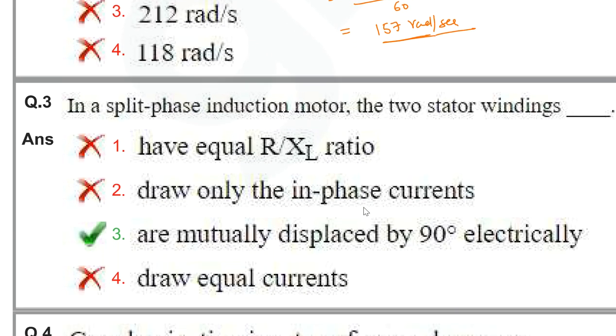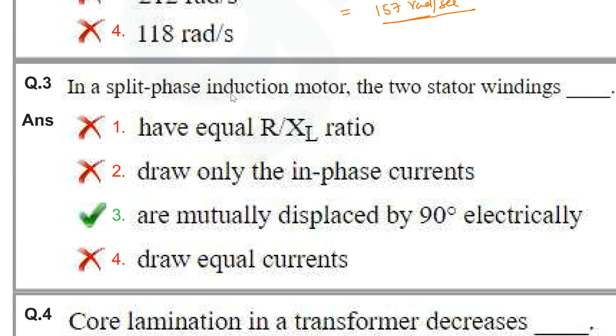Next question. In a split phase induction motor, the two stator windings are? Generally, why we go for the split phase induction motor is that a single phase induction motor is not inherently a self-starting motor. To make it a self-starting motor, we are using two windings.